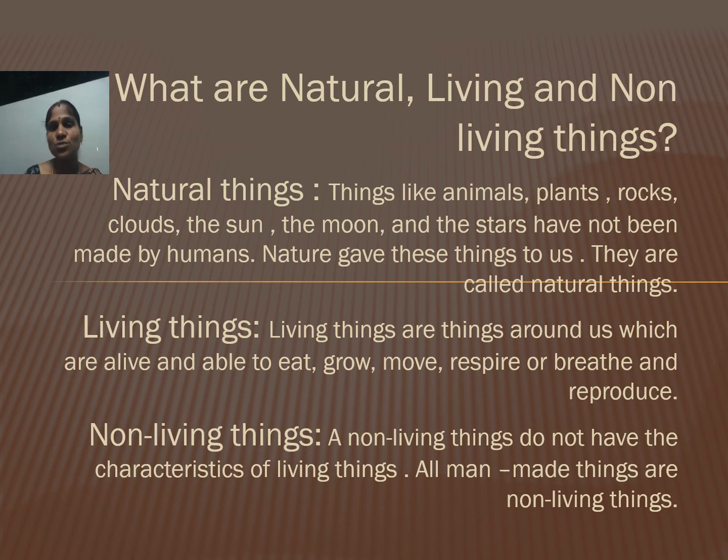Such kinds of things we call living things. Coming to non-living things: they do not have these characteristics, so we call them non-living things. I said already, all man-made things are also non-living things.